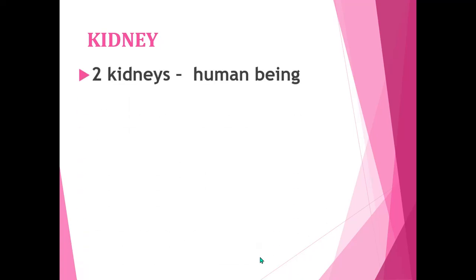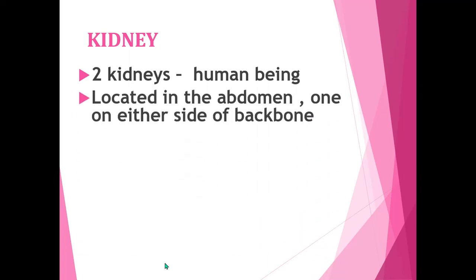First, let's see about the kidney. There are two kidneys in human beings. This pair of kidneys is located in the abdomen, one on either side of the backbone.